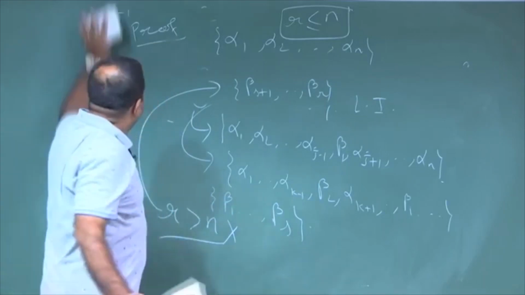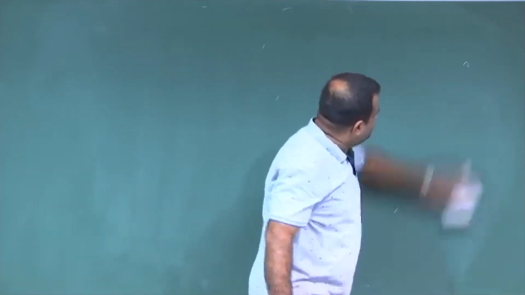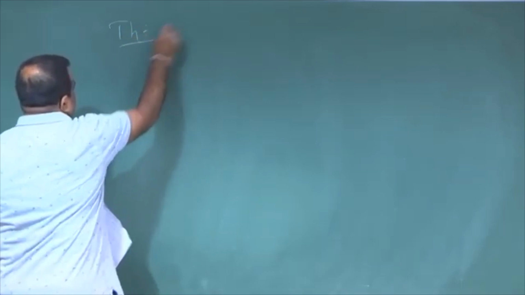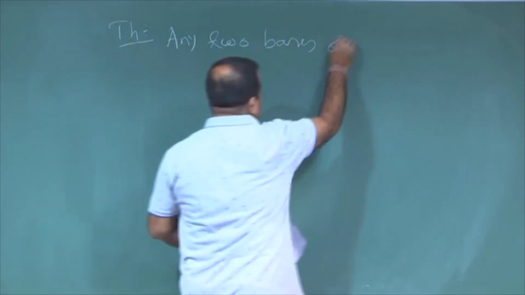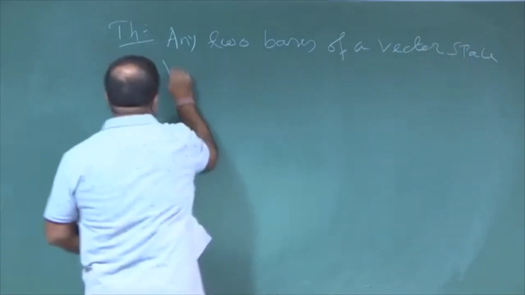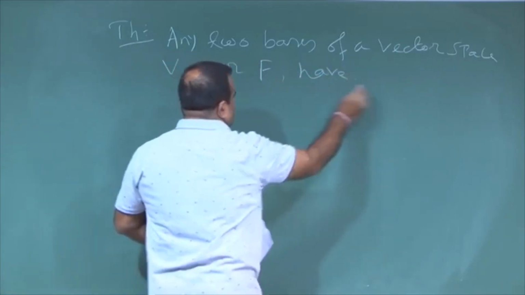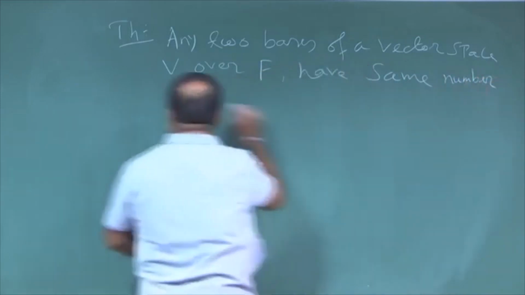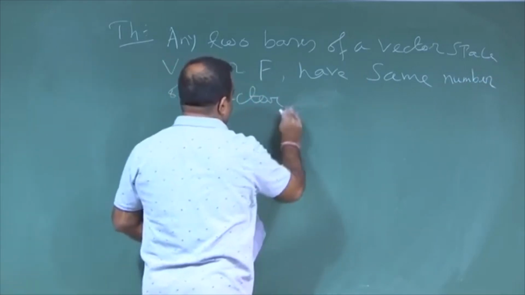So, from this we can have a theorem that any two bases have the same number of elements. This is just a quick theorem. Any two bases of a vector space V over F have the same number of vectors.